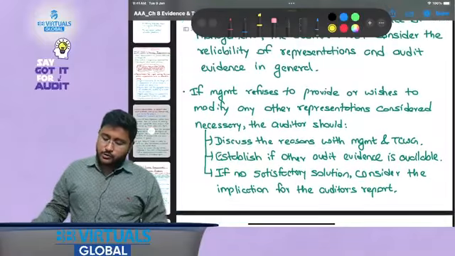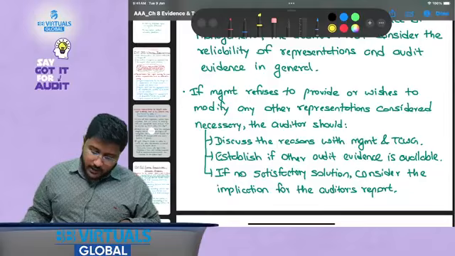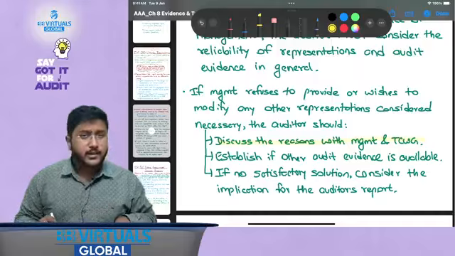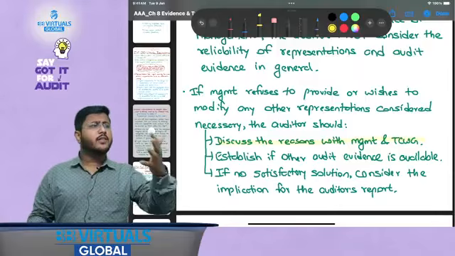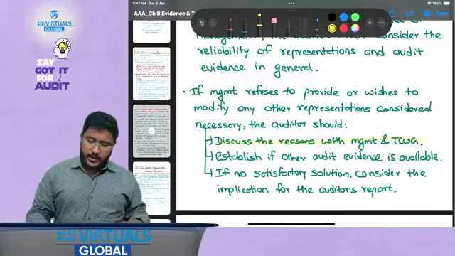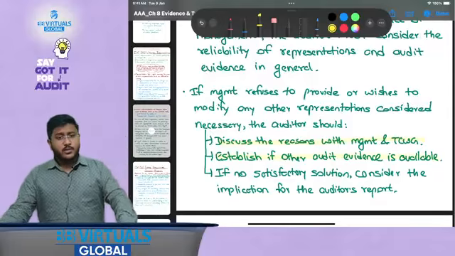So if management refuses to provide or wishes to modify any other representations considered necessary, the auditor should discuss the reasons with the management and those charged with governance. That is, first of all, discuss and understand the reasons why they do not want to provide it, why they want to refuse it. Establish if other audit evidence is available.